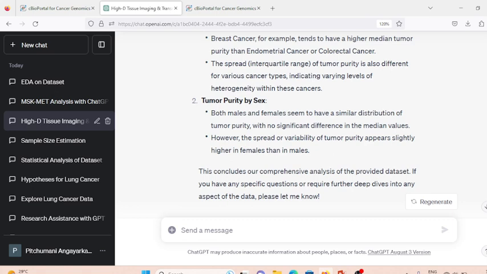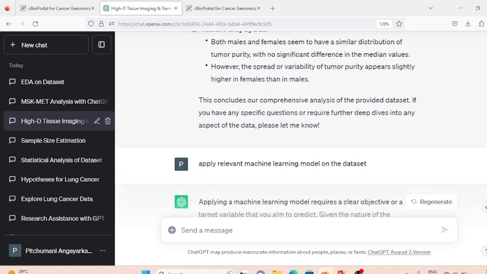About the tumor purity with respect to the gender, it has given the interpretation that the male and the female have a similar distribution of tumor purity. There is no significant difference in the median value.